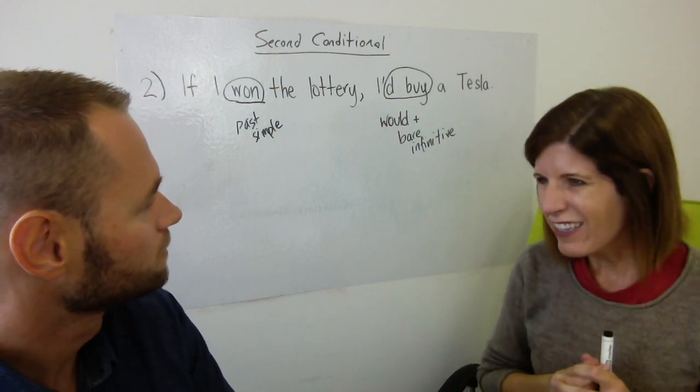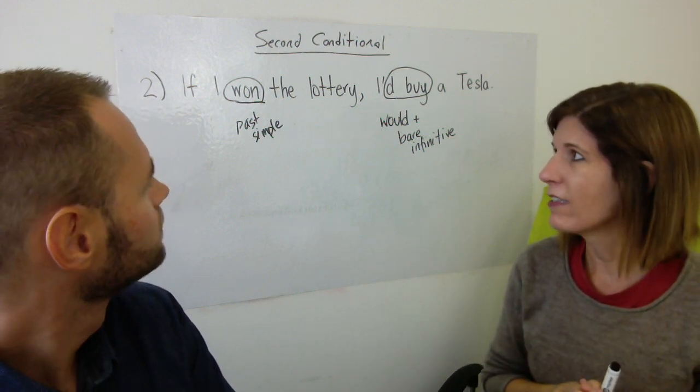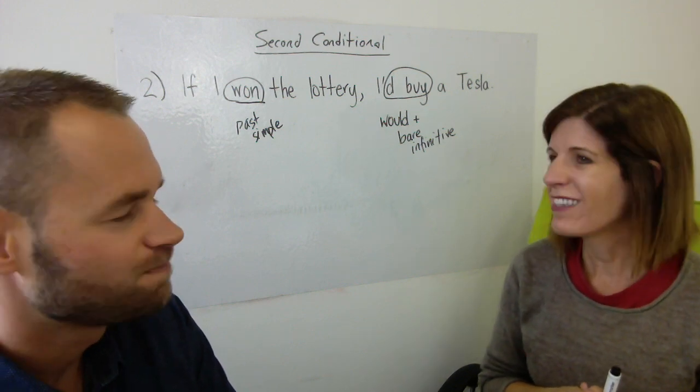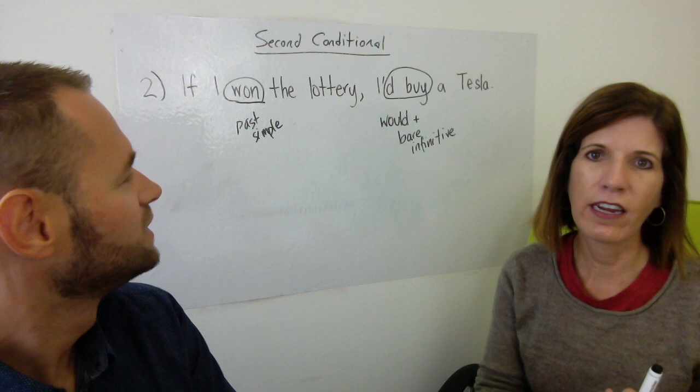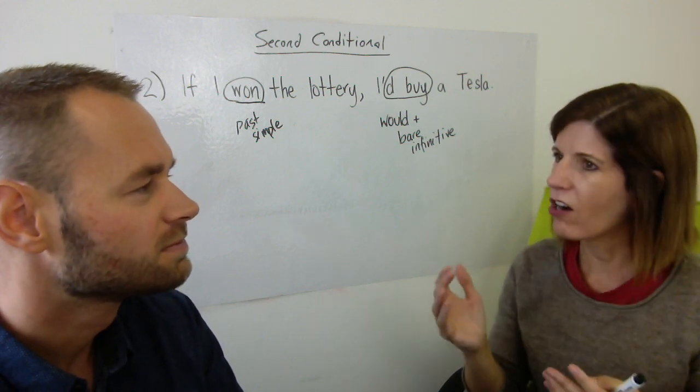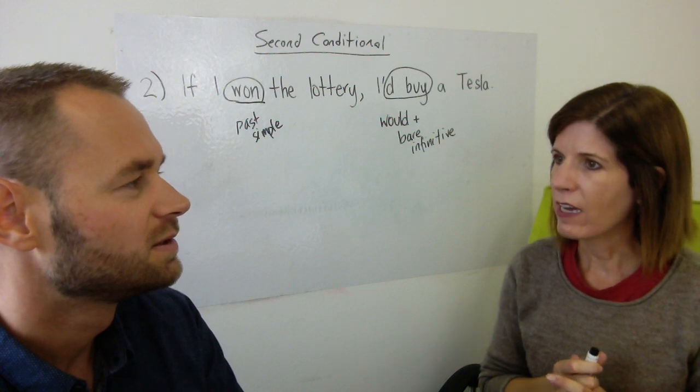But if you're especially unlucky, and it is pretty common, it's like, if I won the lottery. If I won the lottery. Yeah, we don't even pronounce that I. So, if I won the lottery, I'd buy a Tesla. That's right. So a lot of linking in there that makes it hard for people to pick up on it.